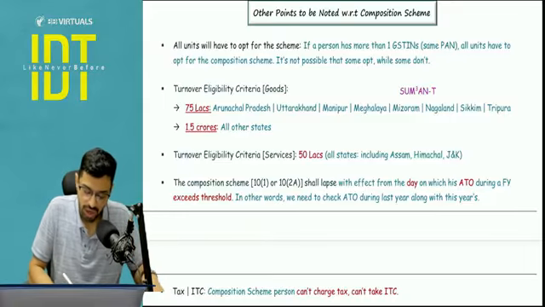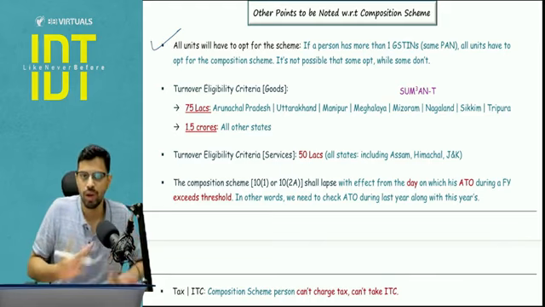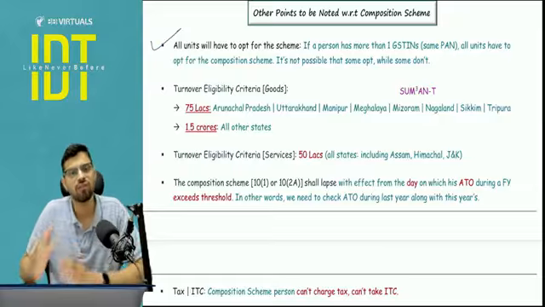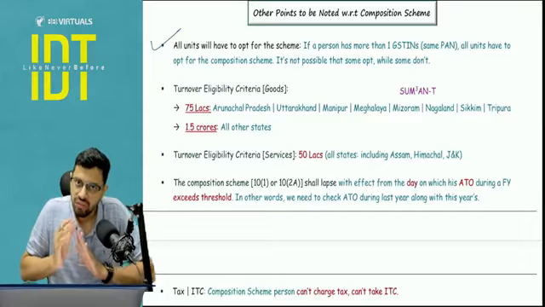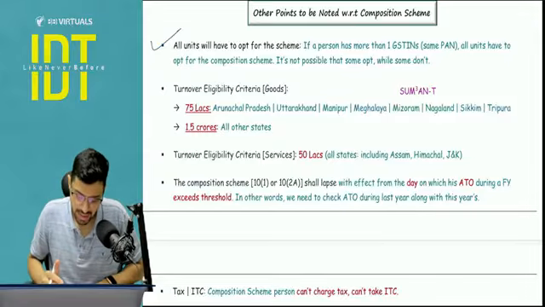Another important point to be noted, everyone, I cannot have a situation where let's say I have 10 units and 2 of them want to go under the composition scheme. No, everyone will go into composition scheme or everyone will stay in the regular scheme. Okay, so everyone will have to opt for the scheme. I cannot have partial units opting for the composition scheme.